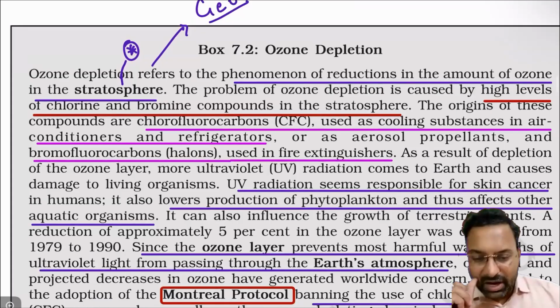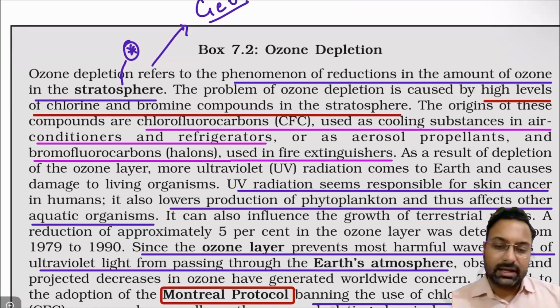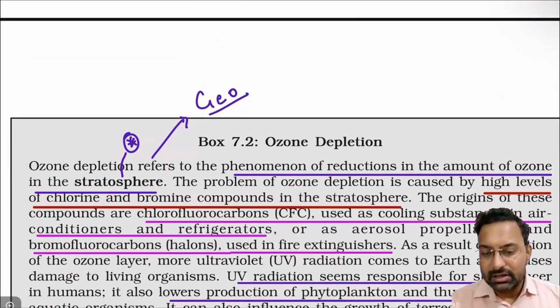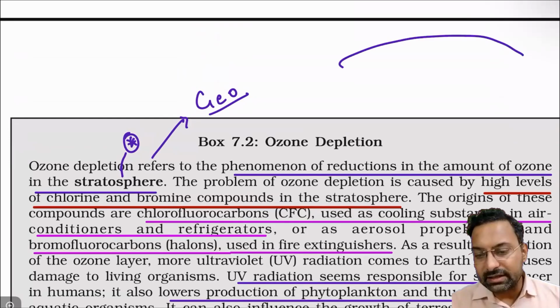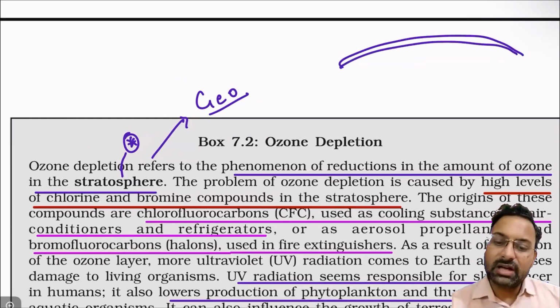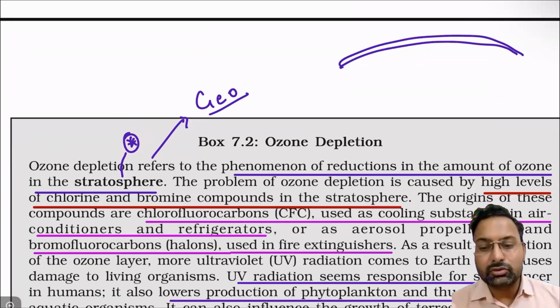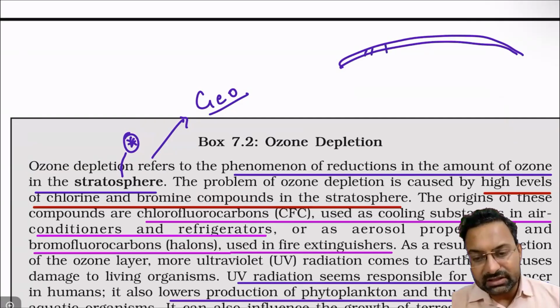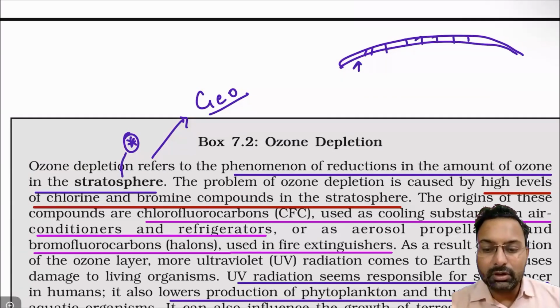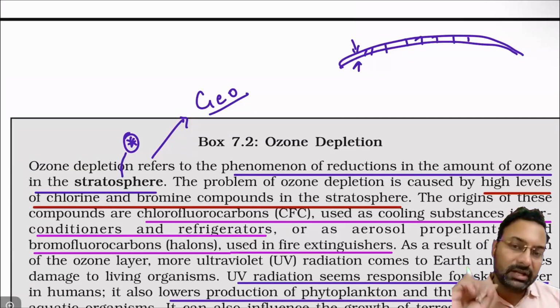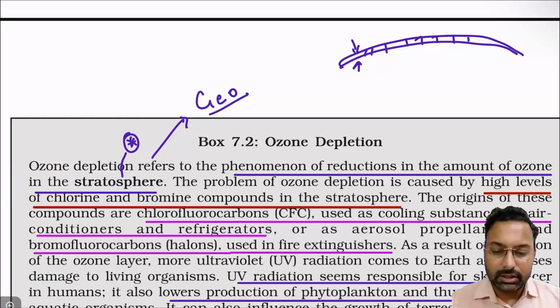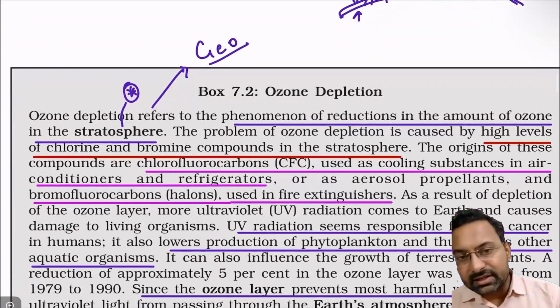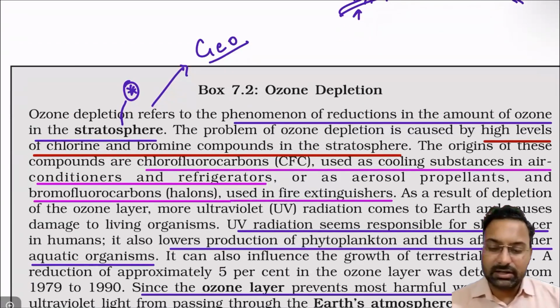So why has this problem of the ozone layer been seen? The ozone layer starts to deplete away, so its thickness will keep on decreasing. Why did this depletion start to happen?